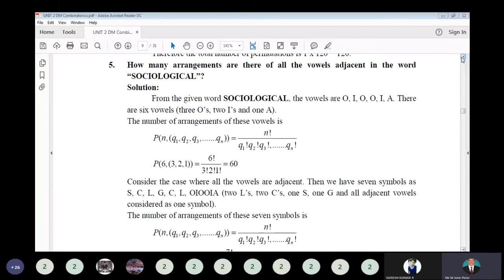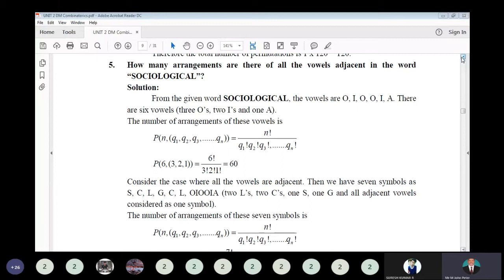First, arrange the vowels among themselves. So what is the total number of vowels? There are 6 letters, so 6 factorial they can arrange themselves. In that, 3 O's are there, so there is 3 factorial, and two I's are there, so that is 2 factorial in the denominator. So that gives 60. That is the vowels arranging themselves, the corresponding permutation is 60.